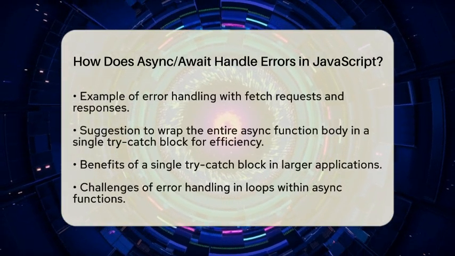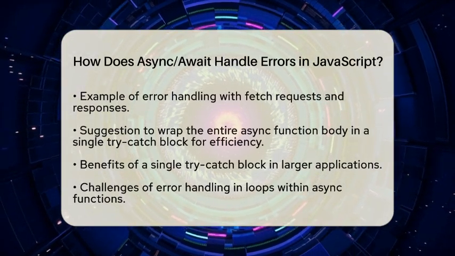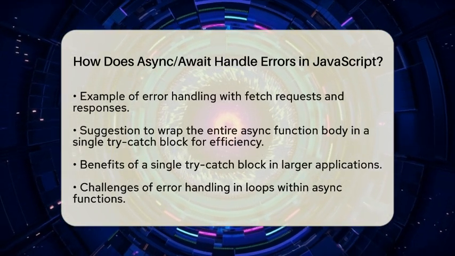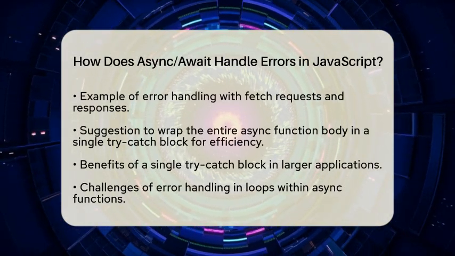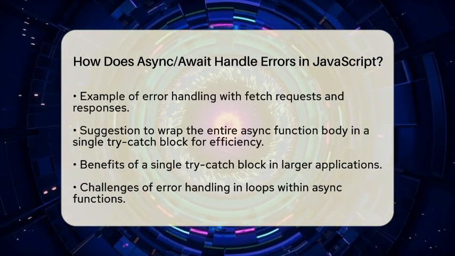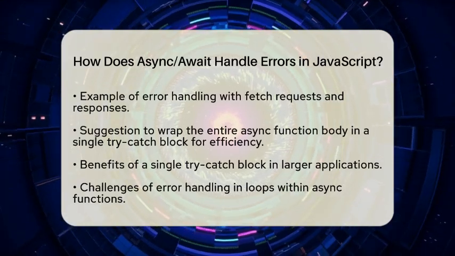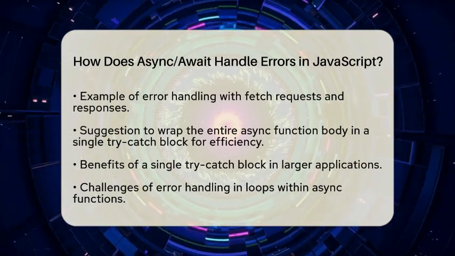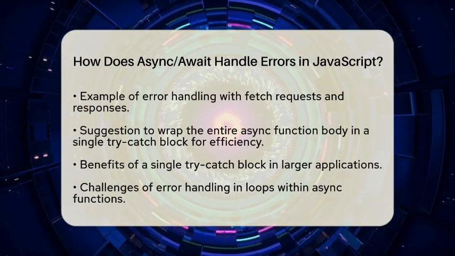For instance, consider a scenario where you are fetching data from an application programming interface. If the fetch request fails or the response is not okay, you can throw an error. The catch block will then handle that error, allowing you to respond appropriately. This is a straightforward way to manage errors in your code.